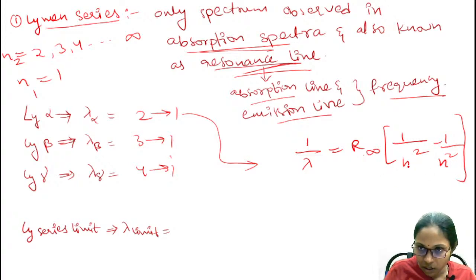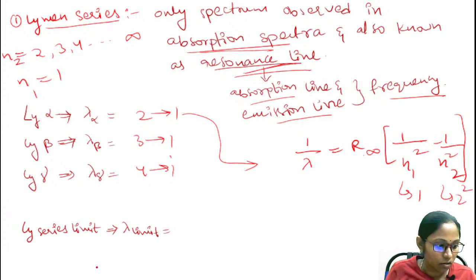Textbooks mention it this way, so I'm mentioning it the same way, don't worry. Electron transmission is from 2 to 1. So here n1 value is 1, n2 value is 2. You just keep on substituting and you will get the values. So the lambda alpha value we get is 1216 angstroms.